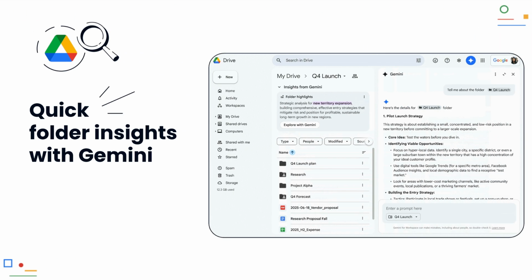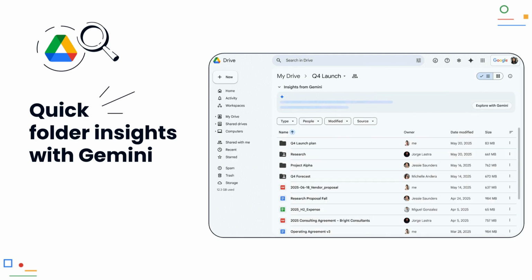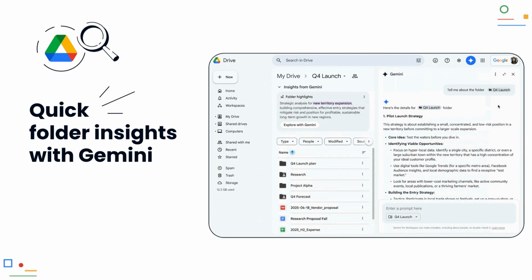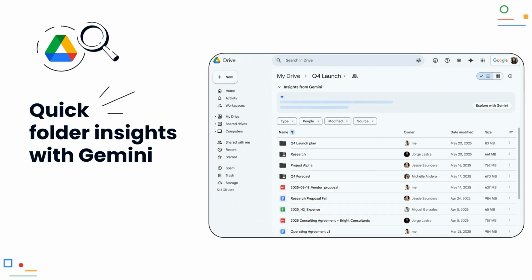Quick folder insights with Gemini. Google is making it easier to keep an overview in Google Drive. Instead of opening every file to know what it's about, Gemini now proactively provides a summary directly at the top of the folder view. This saves time and helps you stay organized. If you want to know more, you can ask Gemini to dive deeper into the content. Currently, this function is available in English.